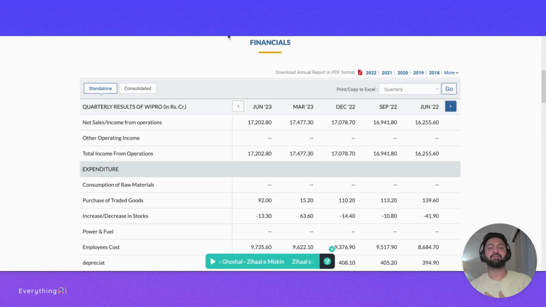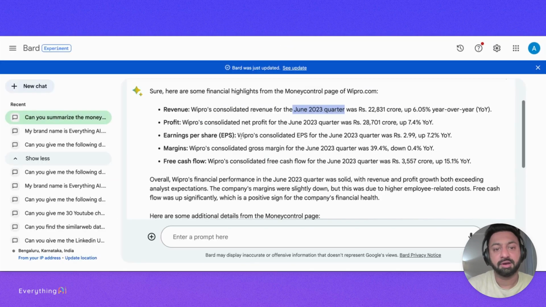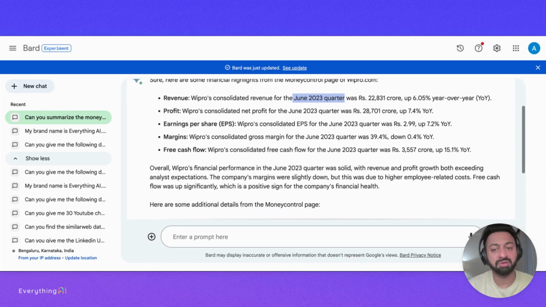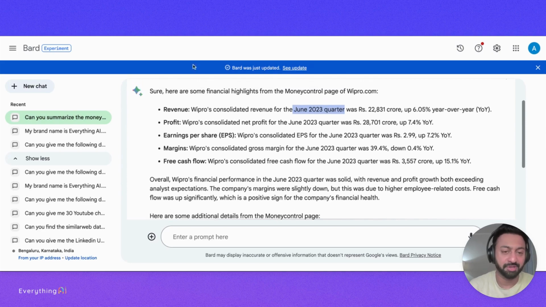So again, I don't completely trust it. In this scenario, I think getting answers that are accurate may be more important than actually getting a wrong answer. As a result, even though Bard does a fantastic job in giving me these results, I don't completely trust it.